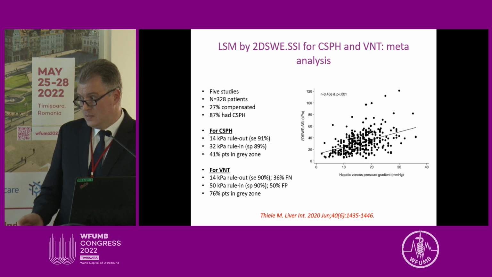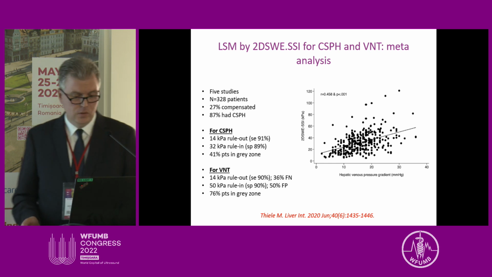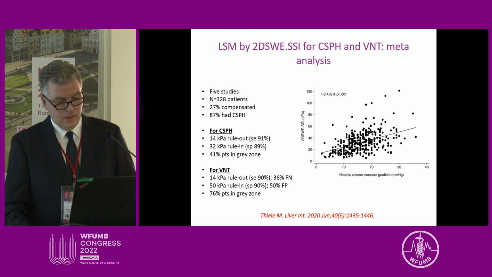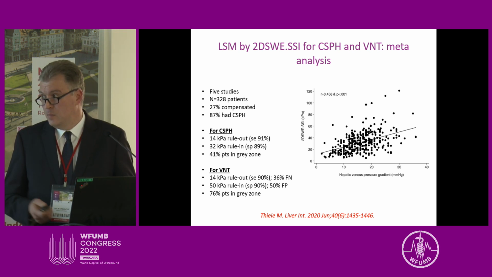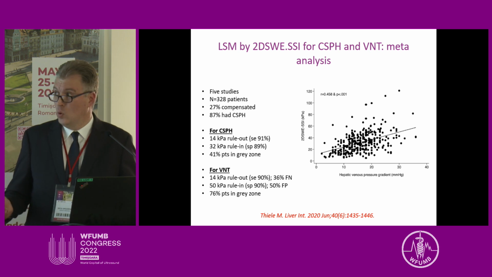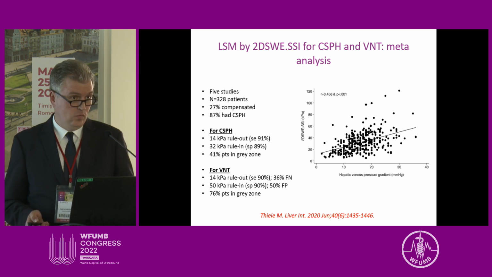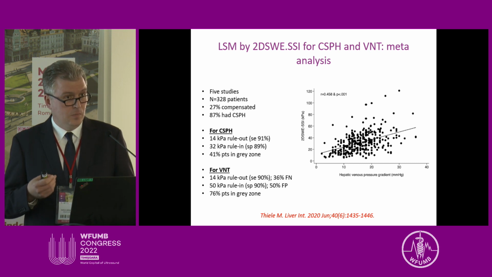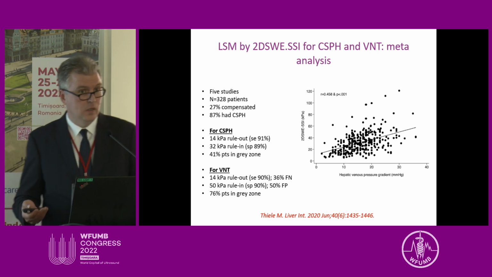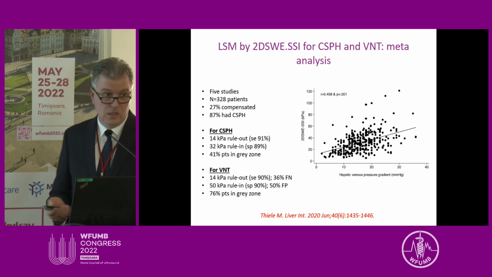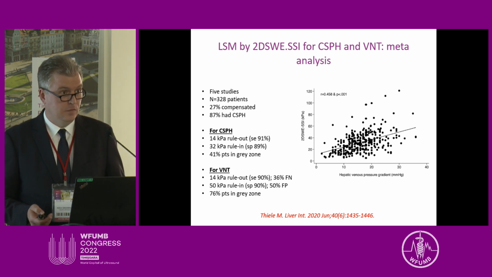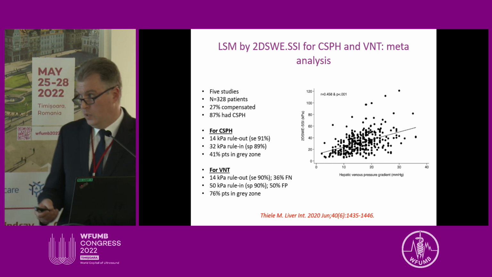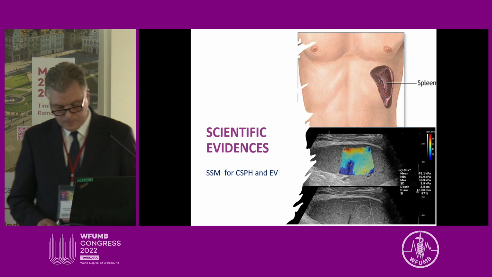However, please note that 76% of patients would remain in the gray zone in between these two values, meaning they would remain unclassified. And this meta-analysis was criticized for the fact that it included only 27% of compensated patients. So the majority of patients in this meta-analysis were patients with decompensated cirrhosis. And we know that patients who are decompensated by definition already have clinically significant portal hypertension. And in fact, we really do not need to measure liver stiffness to know whether these patients do or do not have clinically significant portal hypertension.